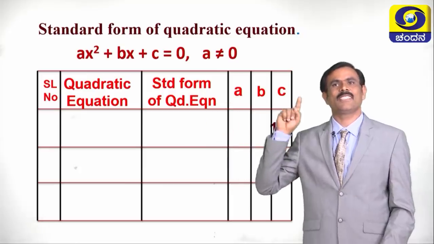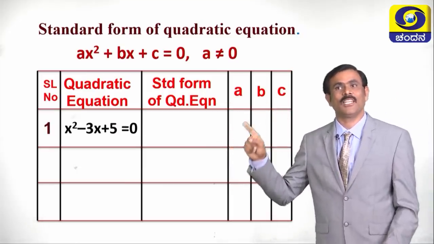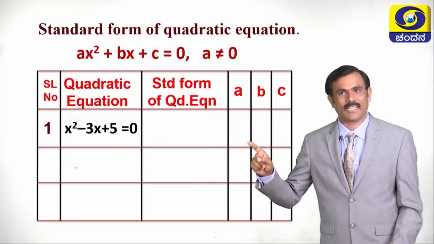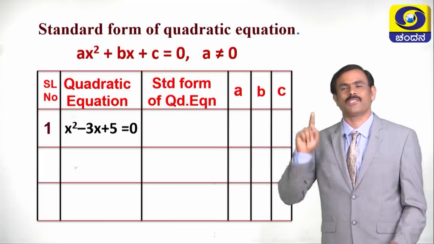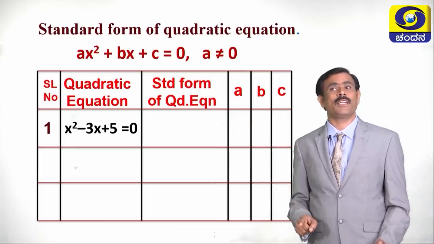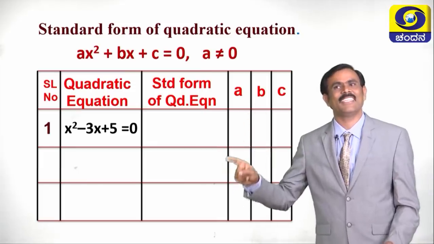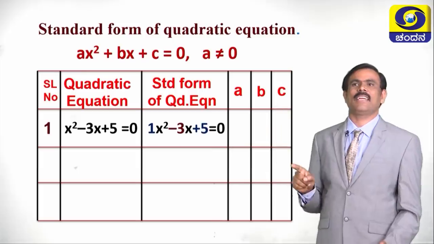And also see the first equation. What is the first equation? First equation is x square minus 3x plus 5 equals 0. Is it in the standard form of quadratic equation? It is in the standard form. The same equation we can write like this.